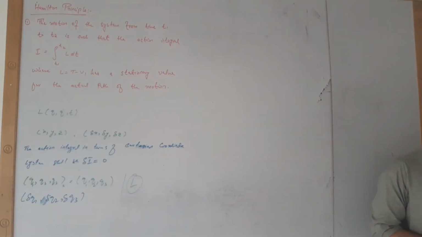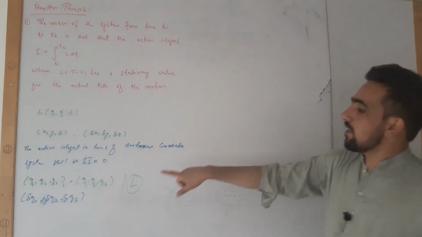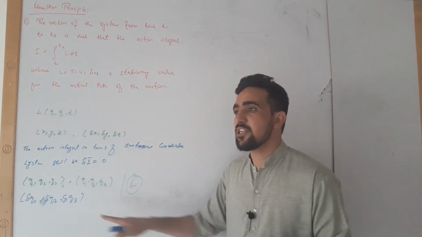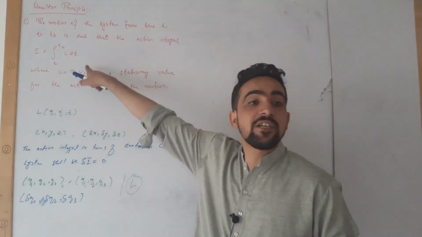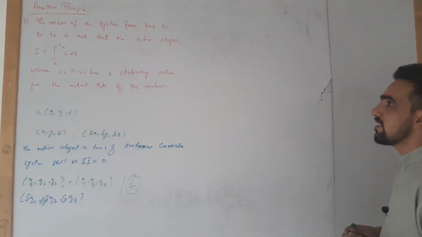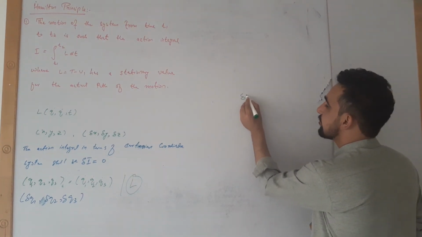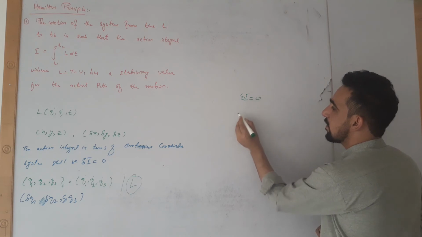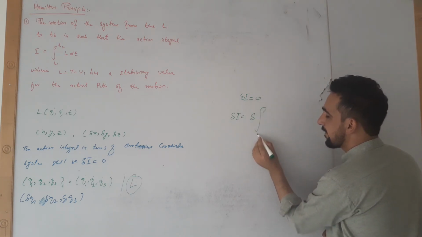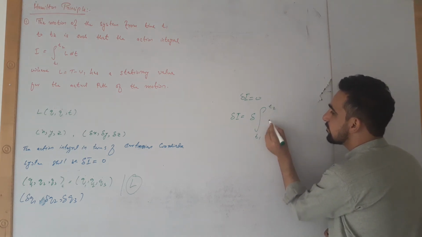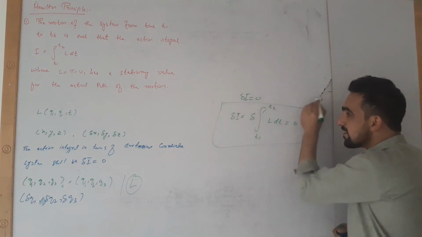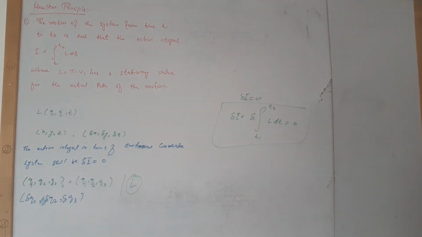This implies that if we apply the arbitrary variation in generalized coordinates, the action integral will cease to become 0. That is, in order to say these words simply, that is delta I, delta of the integral from t1 to t2 of L dt is equal to 0. This is another way of expressing